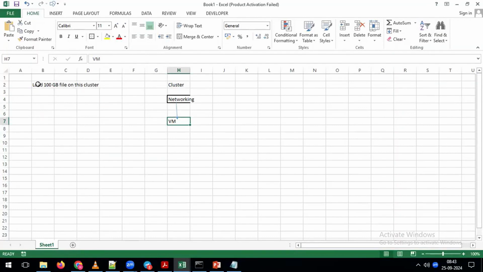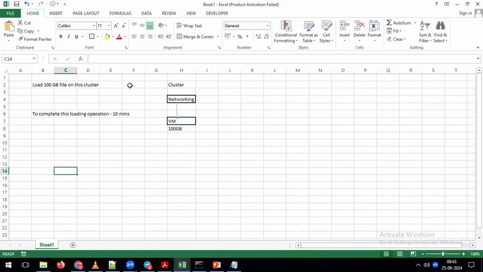What it means indirectly is, whatever data you are trying to load, all this 100 GB of data is going to load on top of your single virtual machine. For this, I can say, to complete this loading operation, it is going to take, for example, 10 minutes. Why is it taking 10 minutes? Because as part of this cluster you are having a single virtual machine. For that reason, to load the data on top of a single virtual machine, it is taking a total of 10 minutes. Now my requirement is, I want to complete the same data loading activity within 2 minutes.